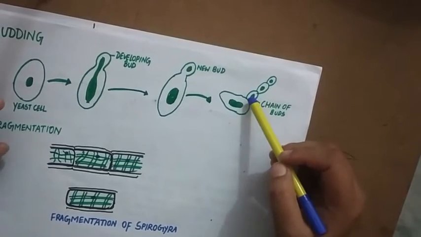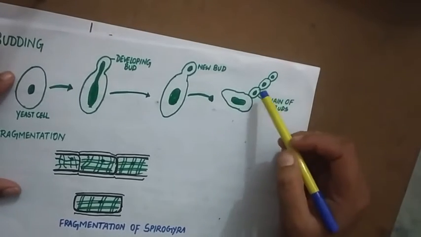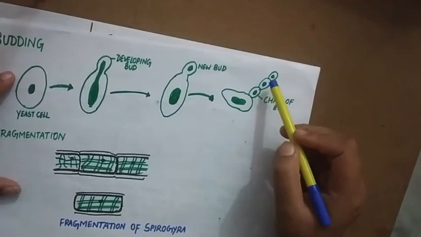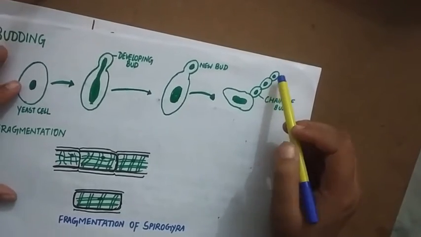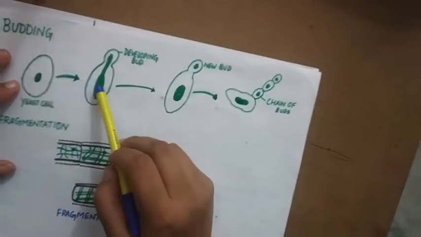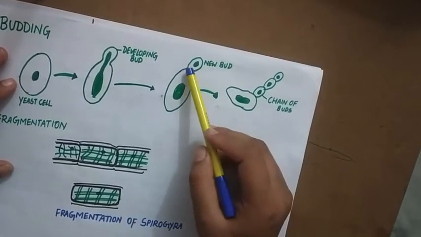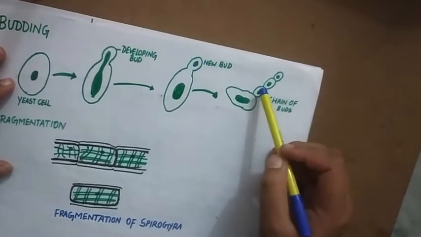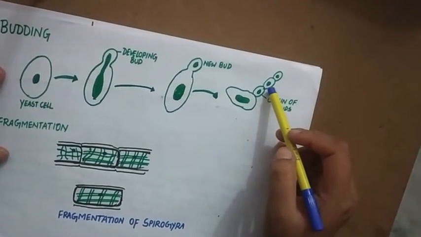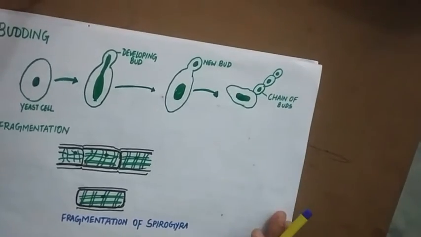And as this process continues, sometimes a chain of buds is formed. From this particular cell, one more cell is formed. From this, one more cell is formed. That's how a chain of buds is formed. Remember, the nucleus is dividing. A bud is formed, then the nucleus divides, and slowly the new bud gets pinched off. And each new bud is responsible for the development of a new yeast cell or a new individual.